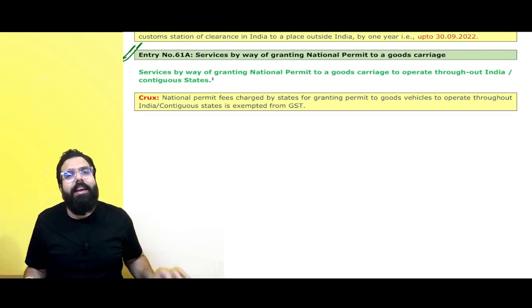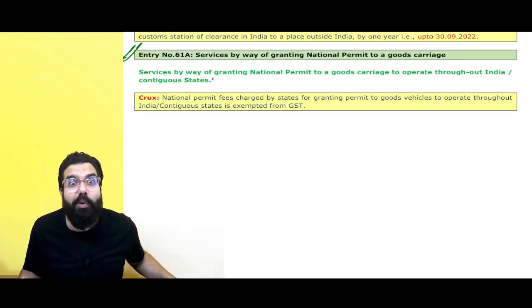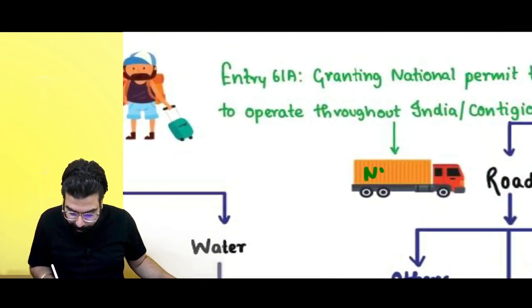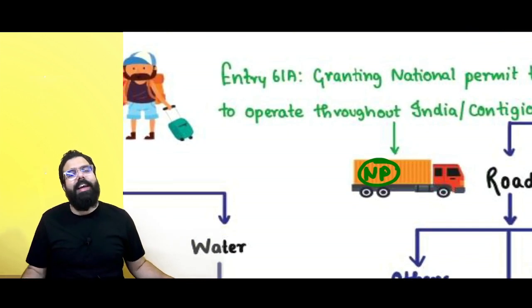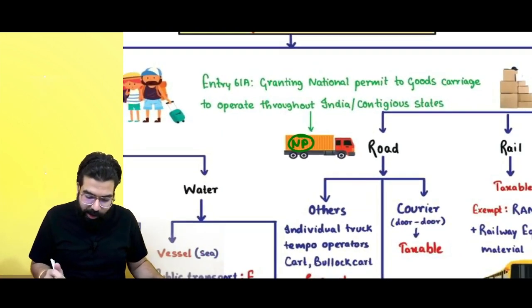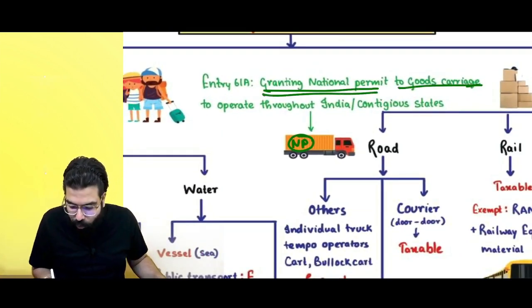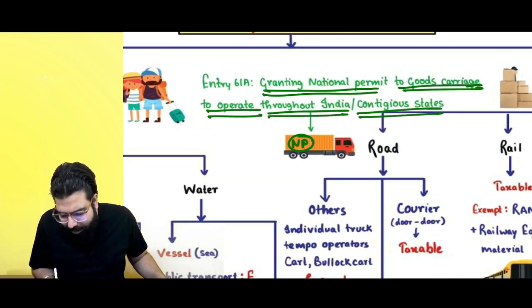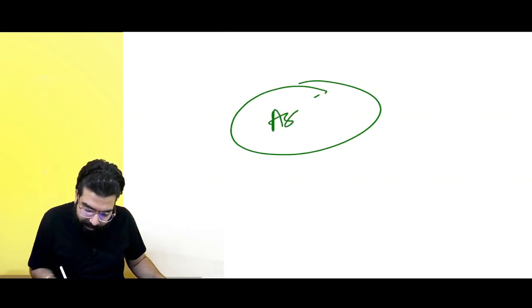Sir, what is this? Entry number 61A. It's a new entry which has been inserted. You would have seen trucks, etc. On the truck, it is written national permit. This national permit is granted by the government. Now, when the national permit is granted to trucks, etc., it means granting of national permit to goods carriages to operate throughout India or contiguous states. Sir, what do you mean by contiguous state? For example, this is the state of Assam.